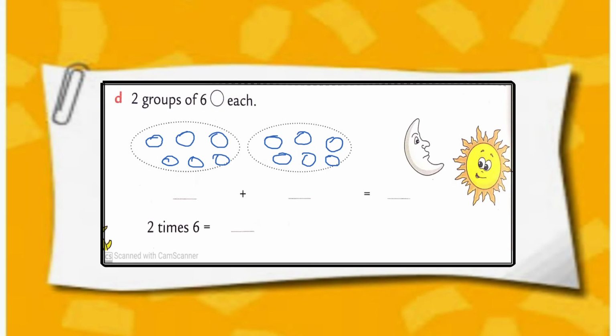Sum number D, 2 groups of 6 circles in each group. First create 2 groups, then draw 6 small circles in each group. So 6 plus 6 we get 12. 2 times 6 is equal to 12.